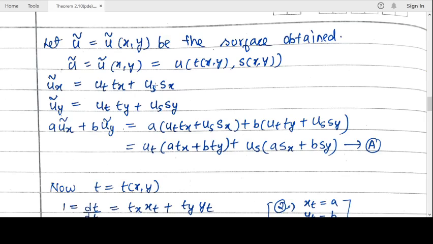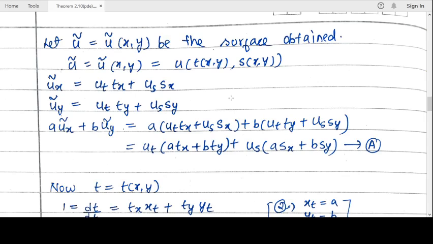So this is our usual chain rule. Now u tilde with respect to y: u is a function of t and s, so first we differentiate u with respect to t, then t with respect to y, plus u with respect to s and s with respect to y.